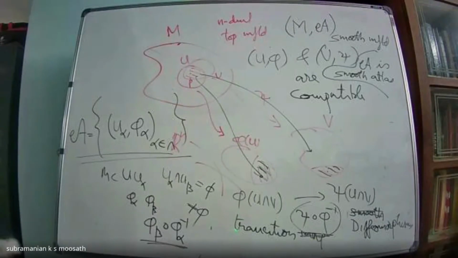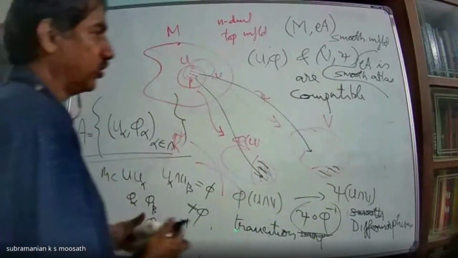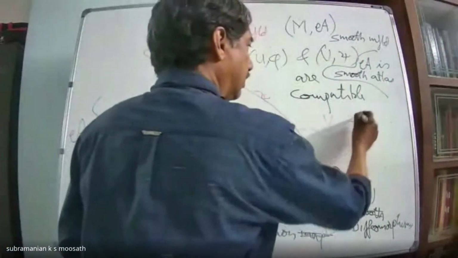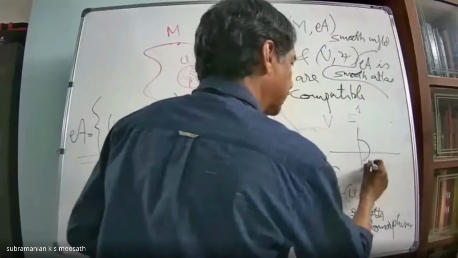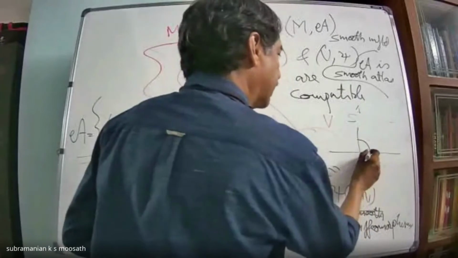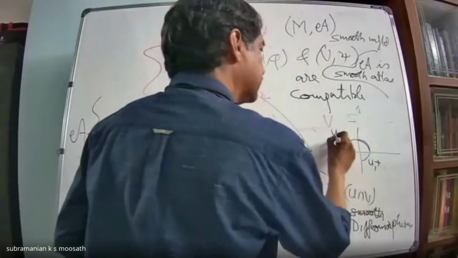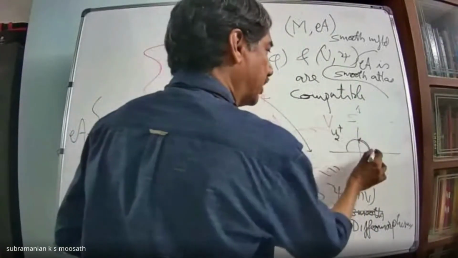But whatever you have defined, see in S1, what I have taken this as U1 plus, then I have taken this as U2 plus. So there is an intersection. This part is the intersection part.